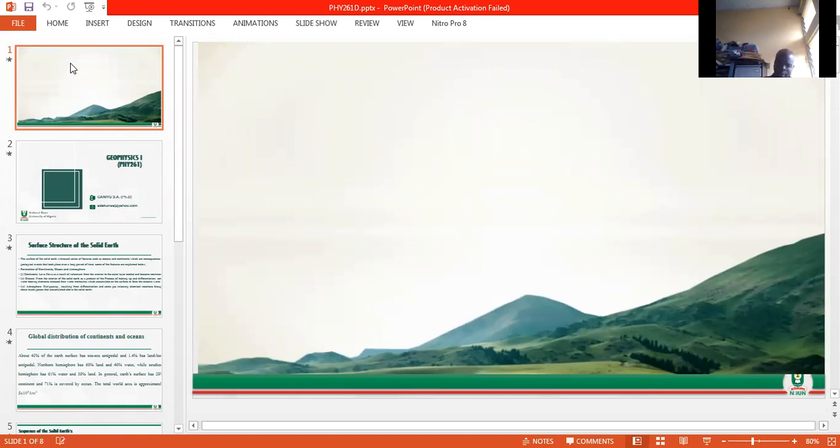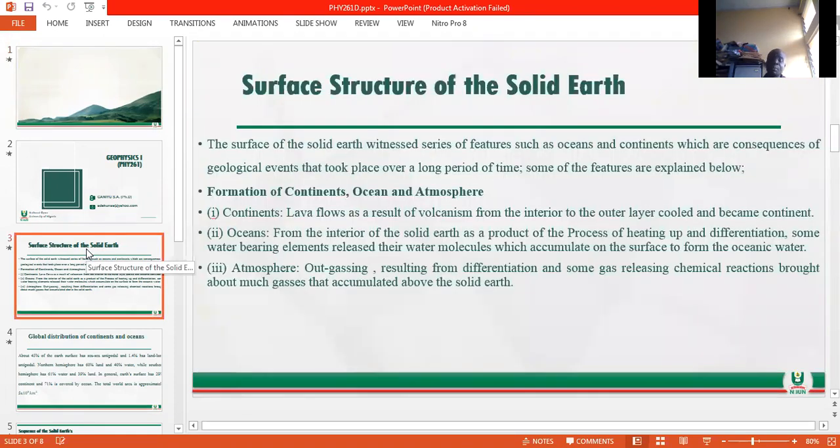Last week we talked about the components of the Earth surface. I was talking about the compositional layers as well as the mechanical layers. Today we continue with the class and we want to talk about the surface structure of the solid Earth.